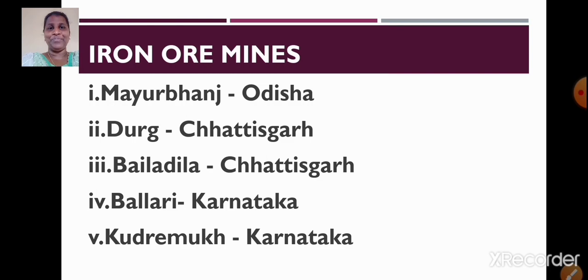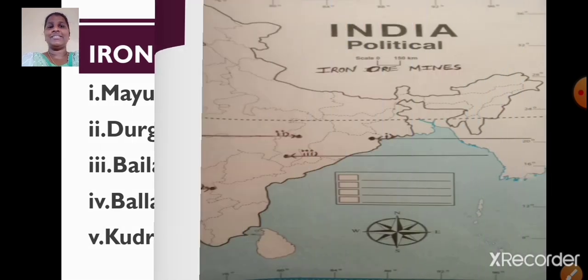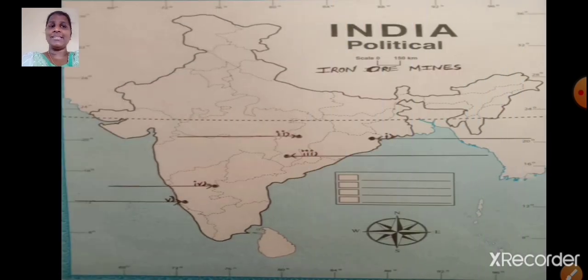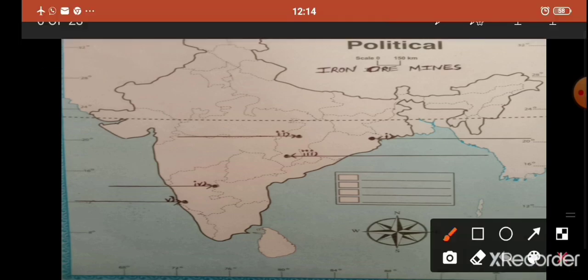in Karnataka. Okay, now let us try to locate the iron ore mines on the outline map of India. I hope you all are ready for the same. Be ready with the map so that simultaneously when I am locating it on the map of India, you also locate it. Let's start. First one, Mayurbhanj. Mayurbhanj is in Odisha. See here, I have put the symbol. I have put the arrow mark. I have written question number 1 in small Roman numerals. Now I am going to write here Mayurbhanj.